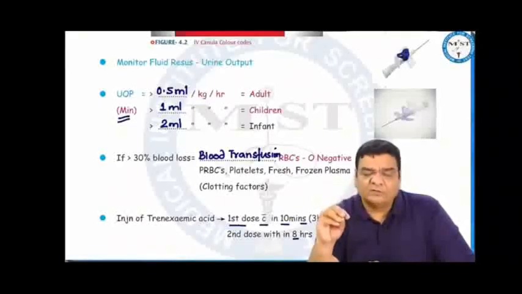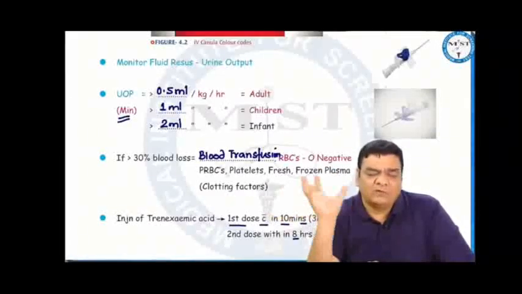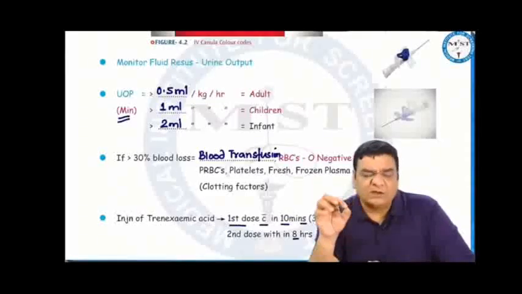If a huge amount of blood has been lost, that means RBC has been lost, hemoglobin has been lost. So even with whatever fluid you are giving, since the RBC, the hemoglobin has gone down, we have to give hemoglobin, RBC, that means blood, to these patients so that oxygen can be carried nicely by the hemoglobin.